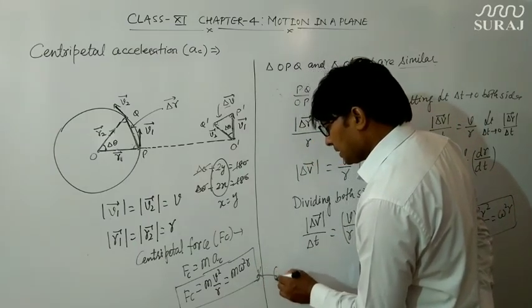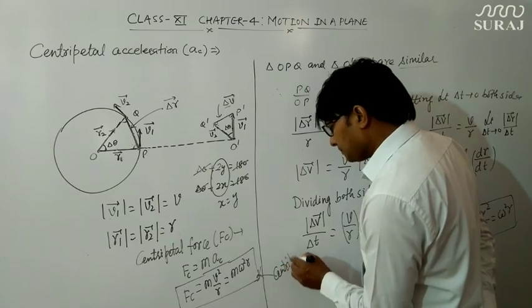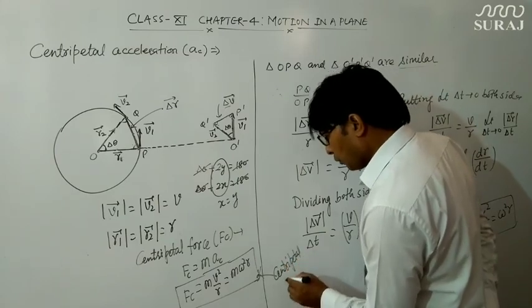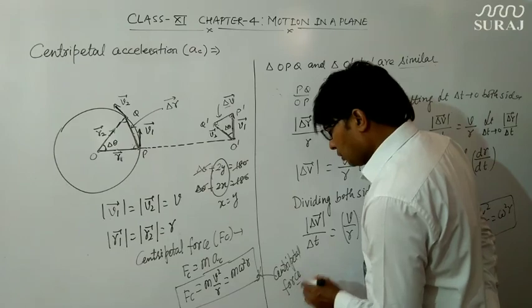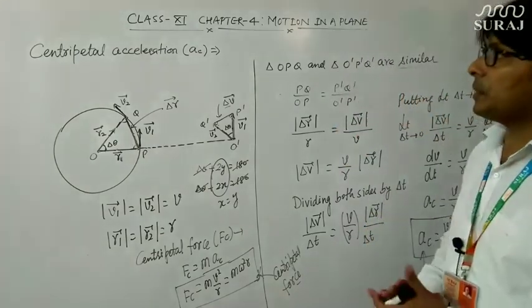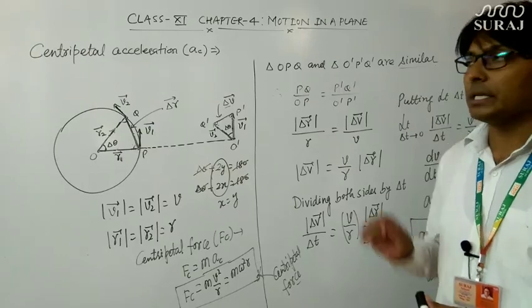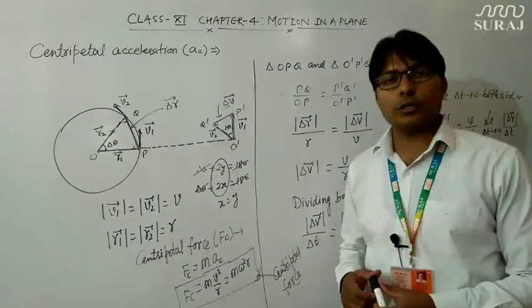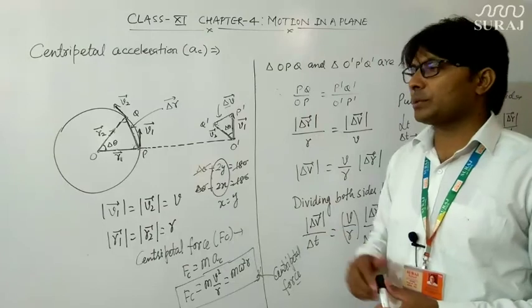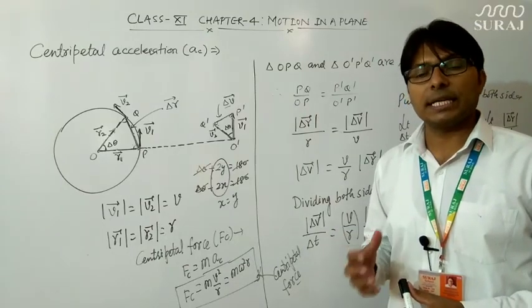Whenever a particle is doing uniform circular motion, there will be a force always acting towards the center, which is known as centripetal force.